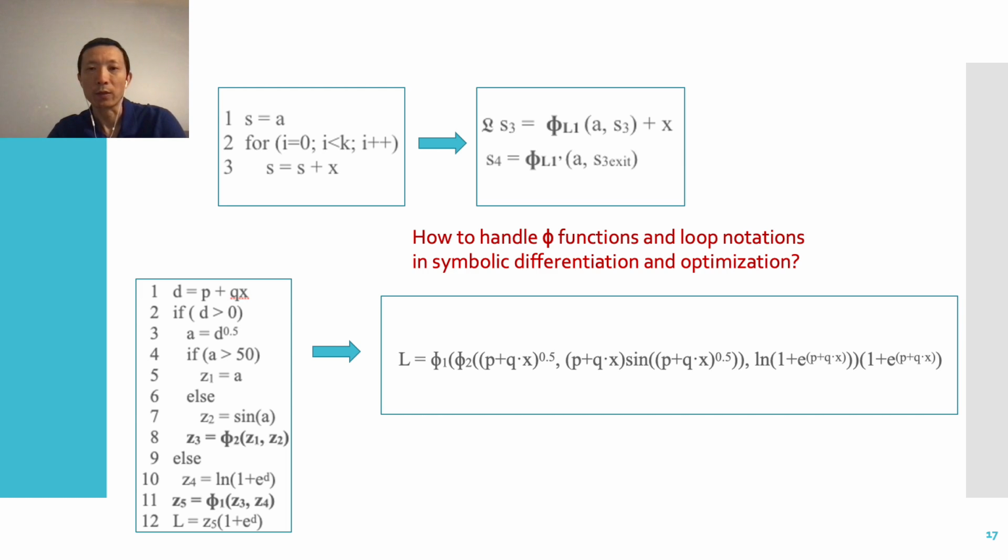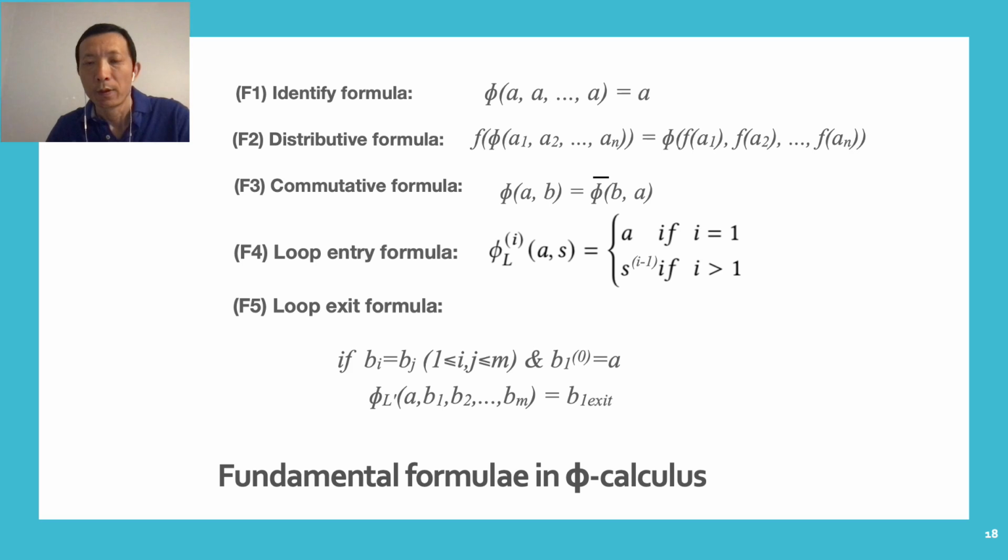Now, with phi notations, we get these symbolic representations for these 2 examples, but they still contain phi functions and loop notations. How to handle these notations in symbolic differentiation and optimization? The formulae in our phi calculus give the answer. Here are the 5 fundamental formulae in phi calculus.